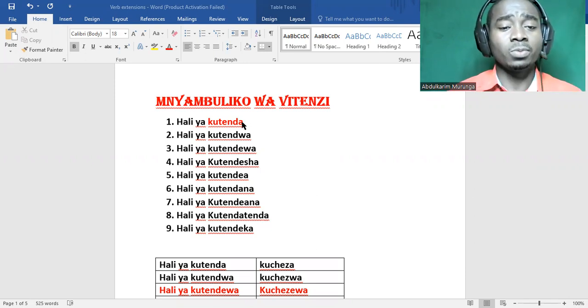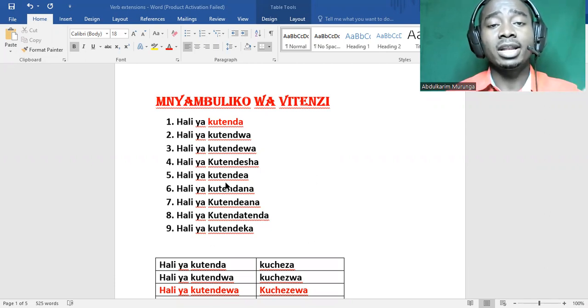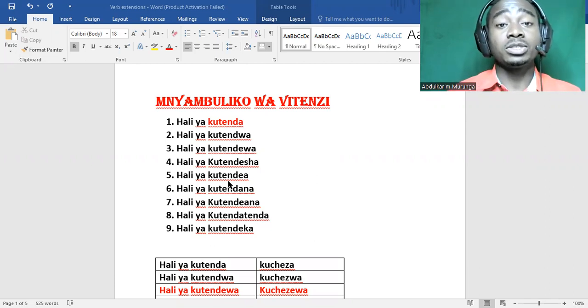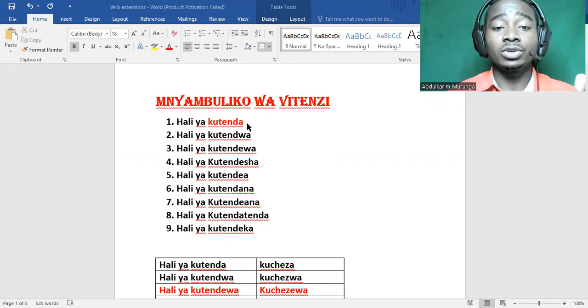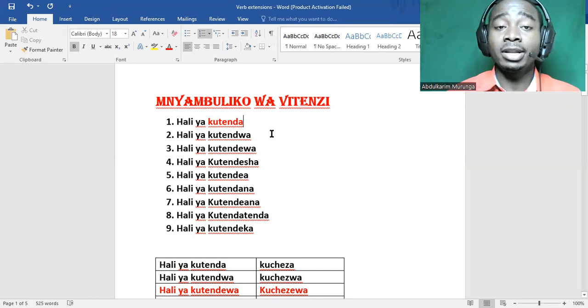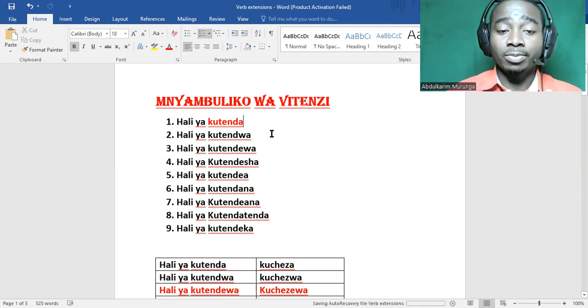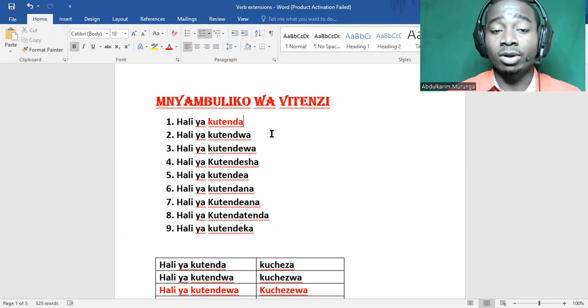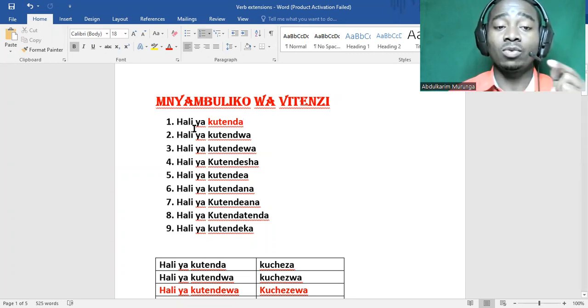So we have several forms, but we have the nine most common that people commonly use. These forms are commonly used by Swahili speakers, but there are other forms also. In a future lesson, we'll talk about them. So we have 9 of these forms here. I'll just mention them, then I'll explain one by one. Each form here will have its own lesson.